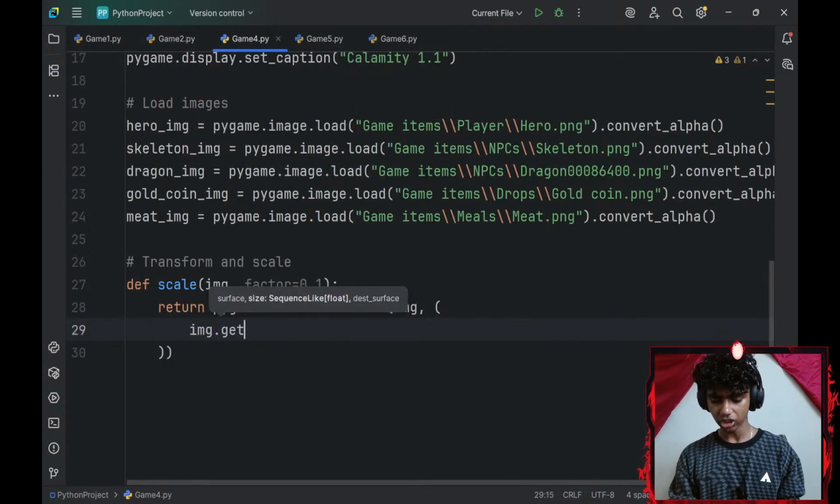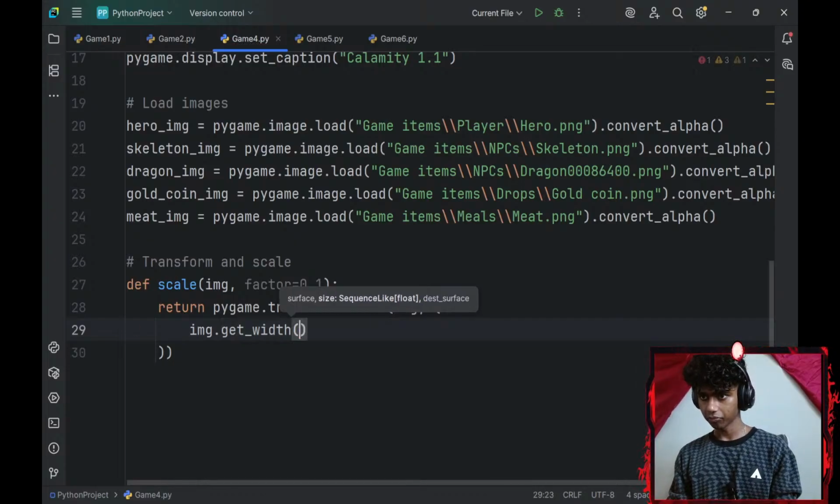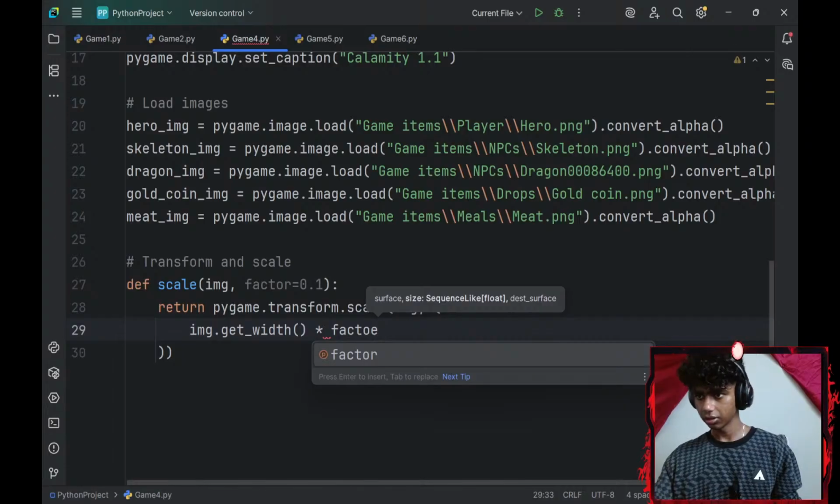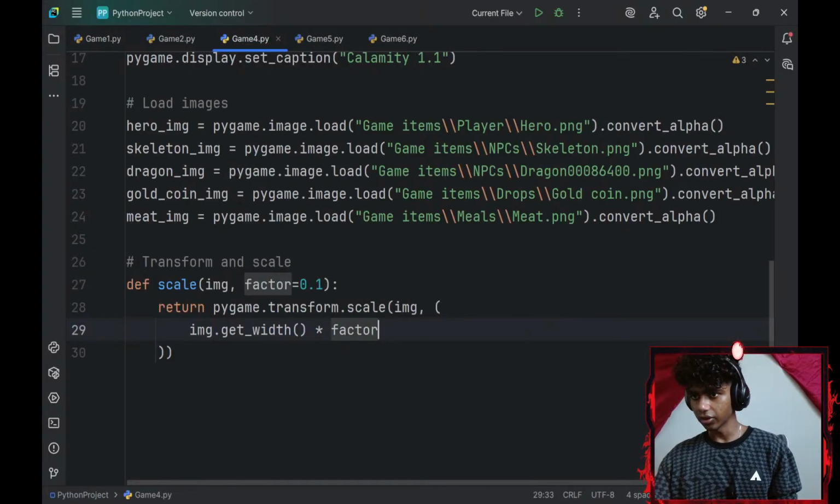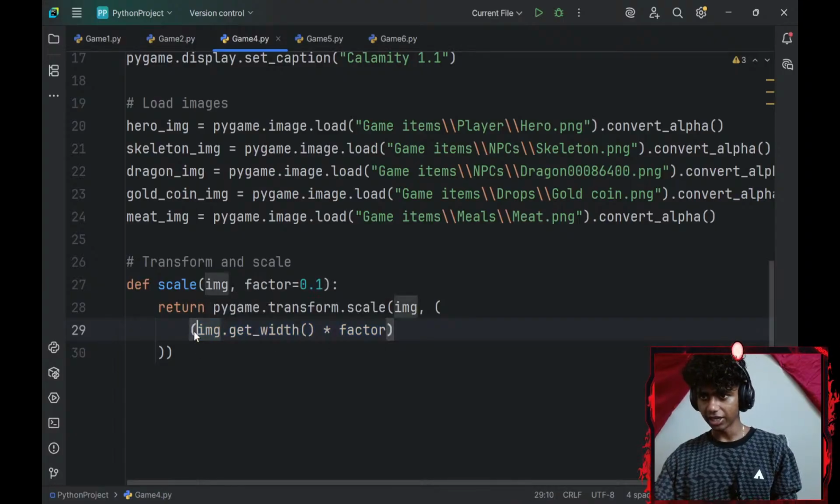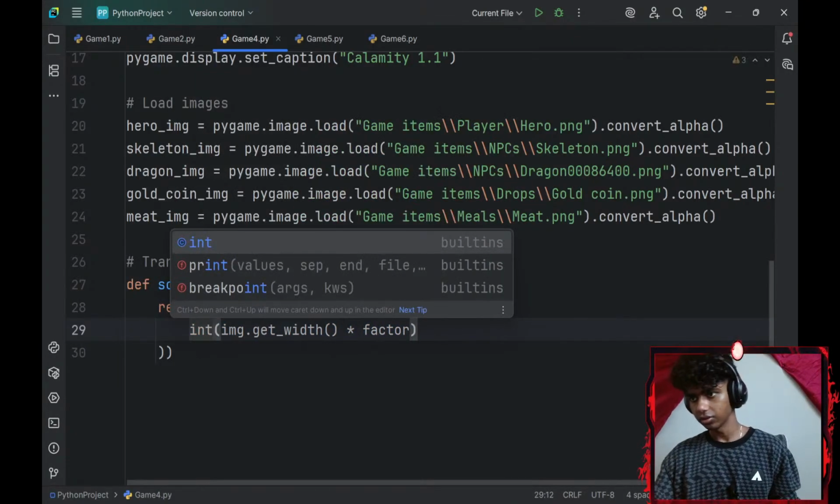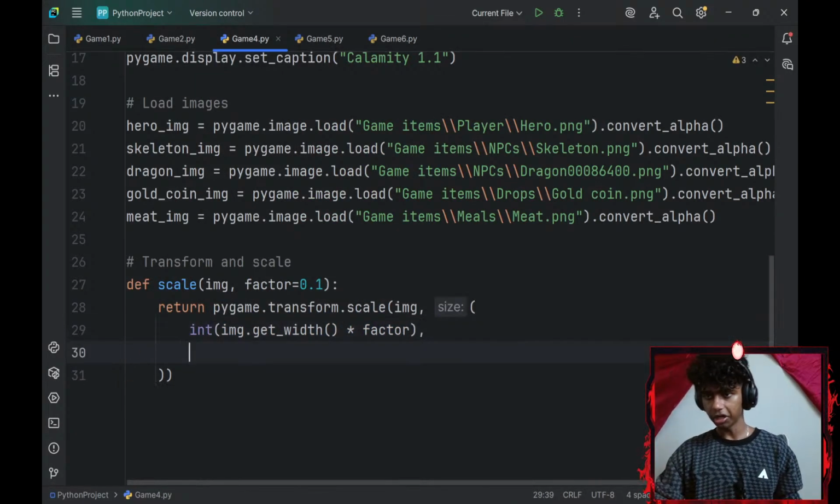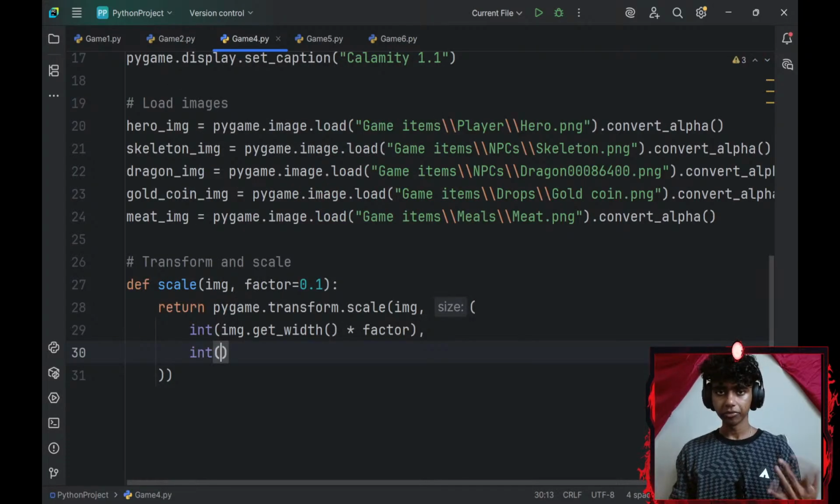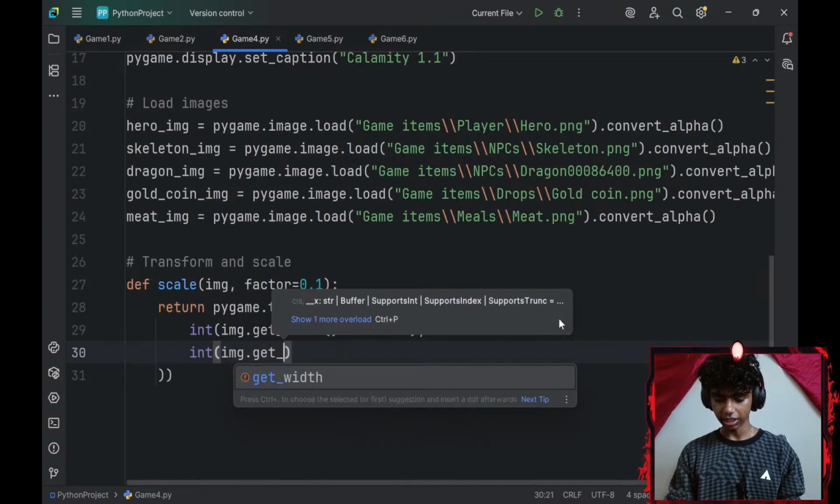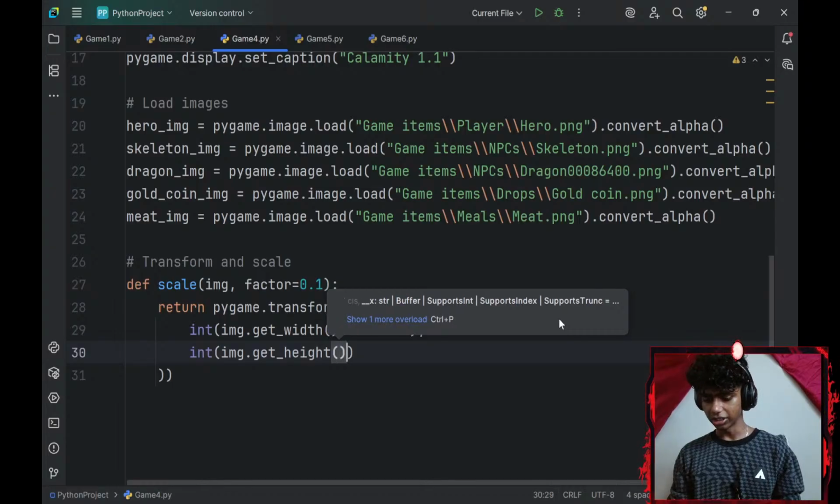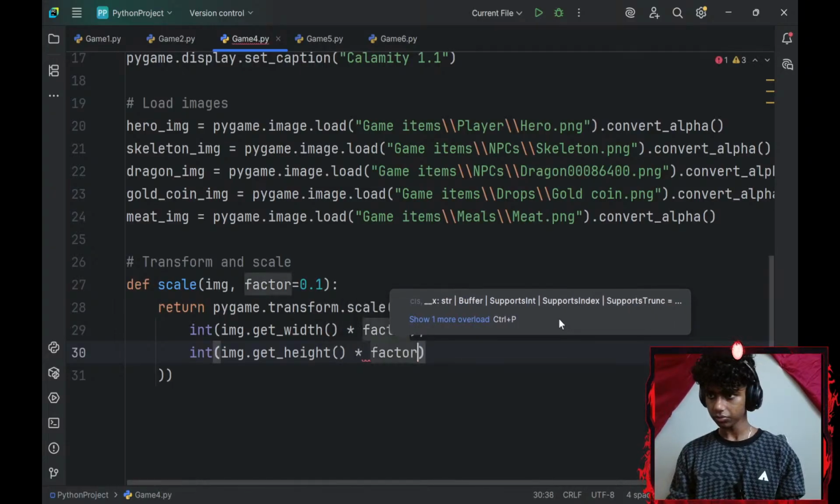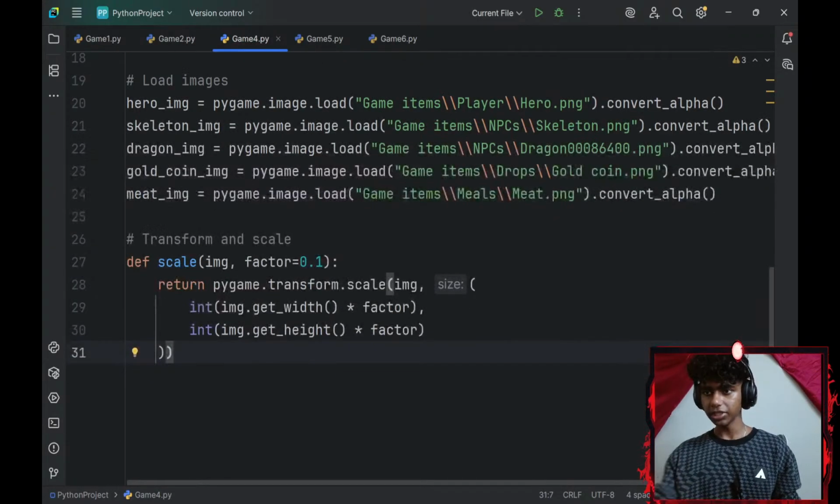So I'll go with image.get_width. Okay, and then I'll multiply that by my factor. This is going to go inside of a tuple. Actually, I'm going to typecast that to an integer. There we go. Then let me add a comma. Do the same thing for my height as well. So image.get_height, and I'll multiply that by my factor. Okay, now let me scale my images.